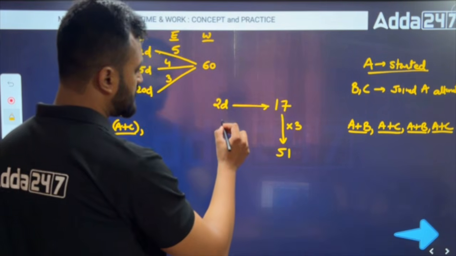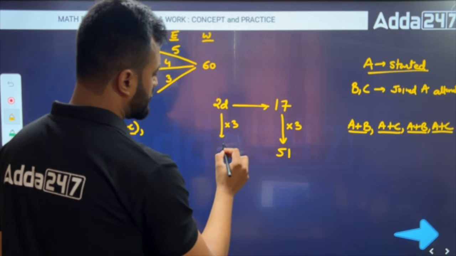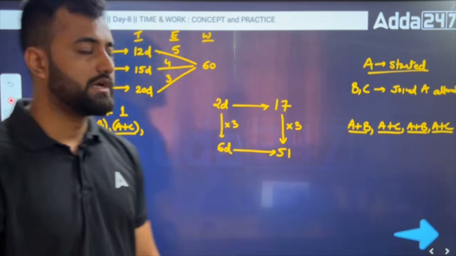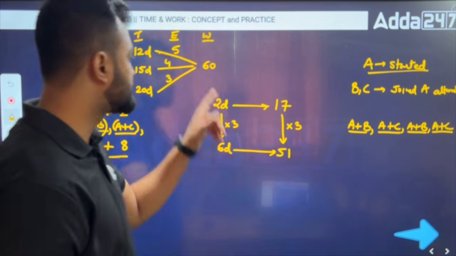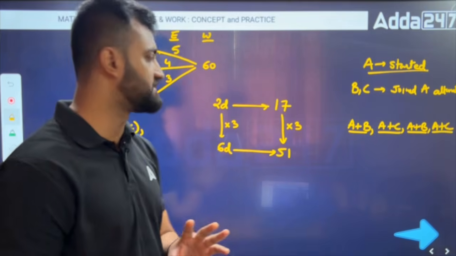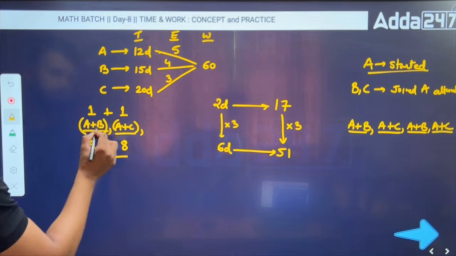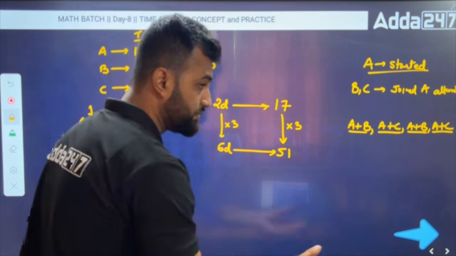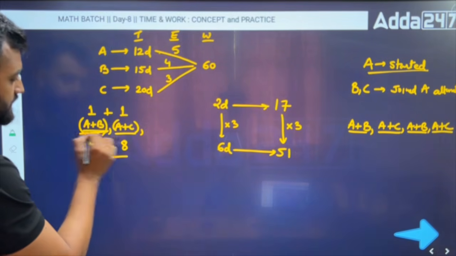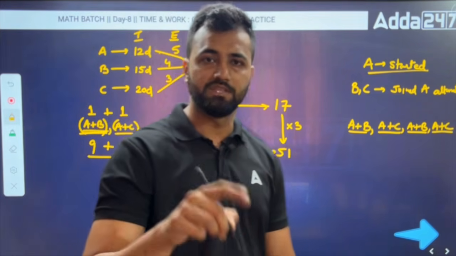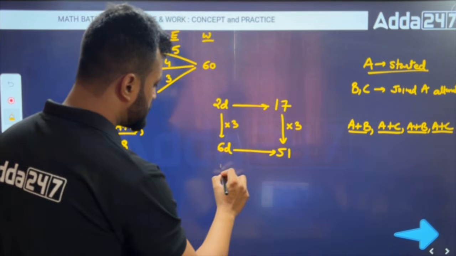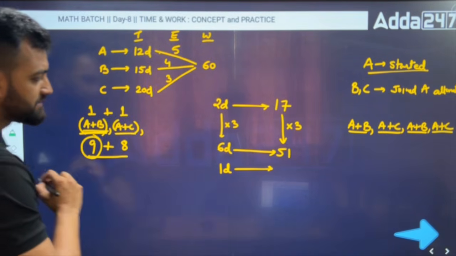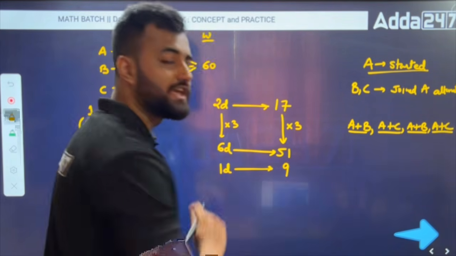And here also I have to multiply by 3, so I got 6 days. That means in 6 days, 51 job has been completed. Now I have to complete the remaining job, out of 60. How much work is left? 9 work is left. Now who will be coming? A and C did the job last, so next A and B will be coming. So that is 1 day's job. In 1 day, A and B will be doing 9 job together. So this 9 job will be done by A and B on the last day.